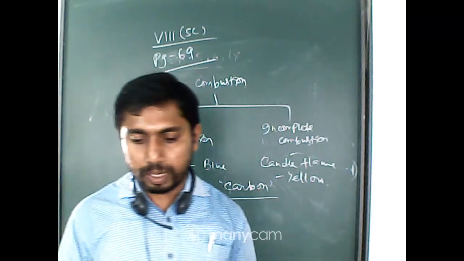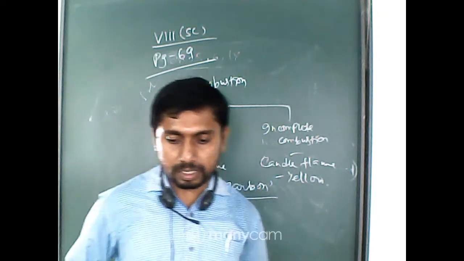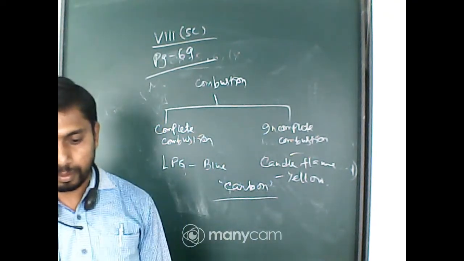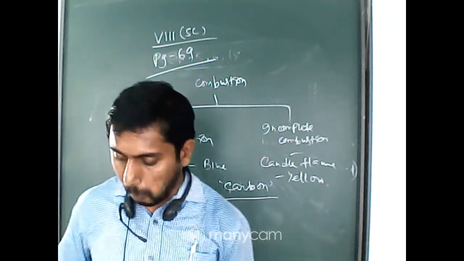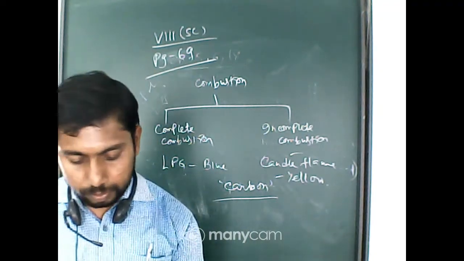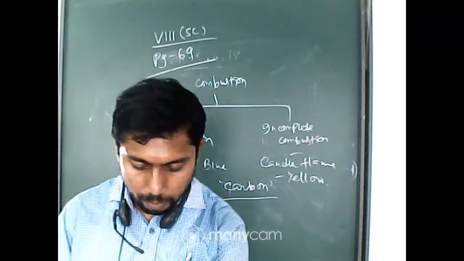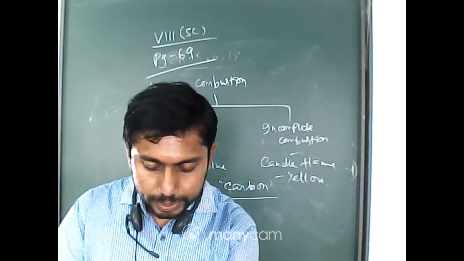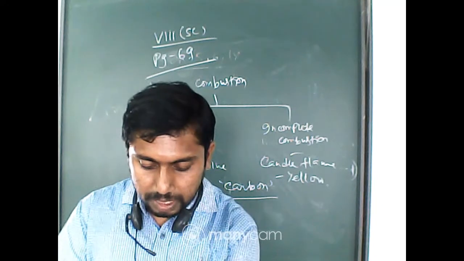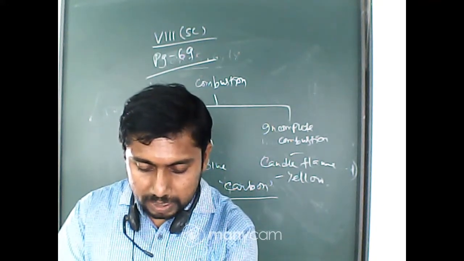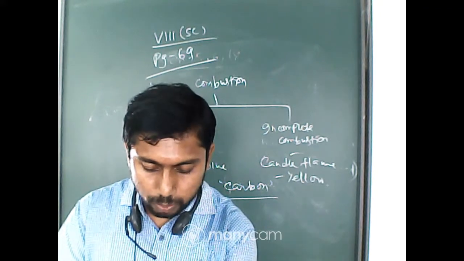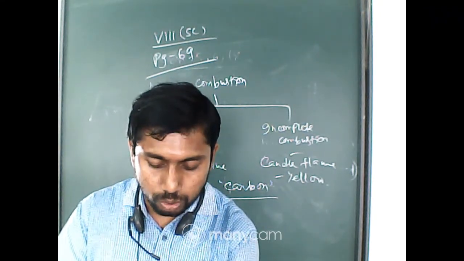Now, what is luminous and what is non-luminous? Turn over the page. The flame is basically classified into three parts. One is the outermost zone, which is the blue layer.